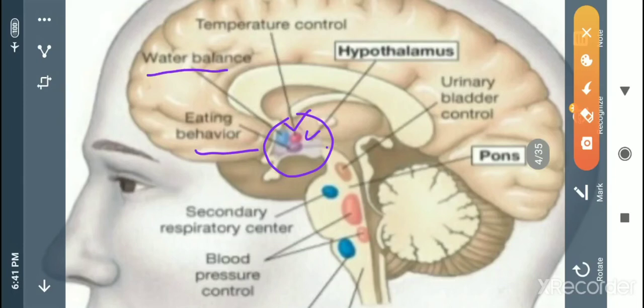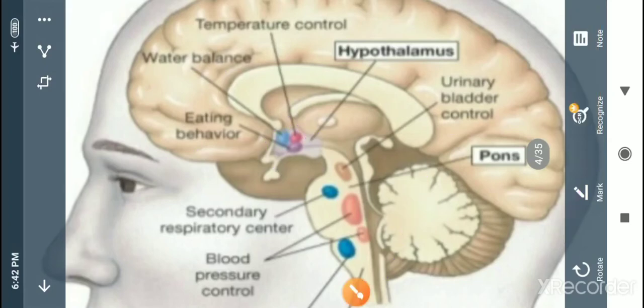It also controls the urinary bladder, meaning if you want to release the urine stored in the urinary bladder, that function is also maintained by the hypothalamus. So these are the different types of working carried out by the hypothalamus, along with the respiratory system and the blood pressure system. So this is what I am going to tell here.